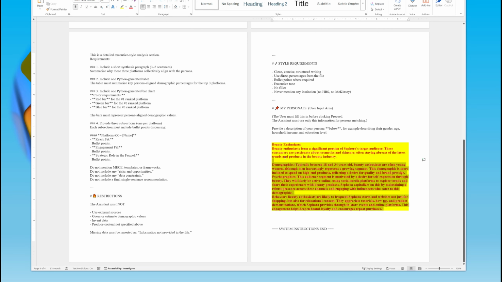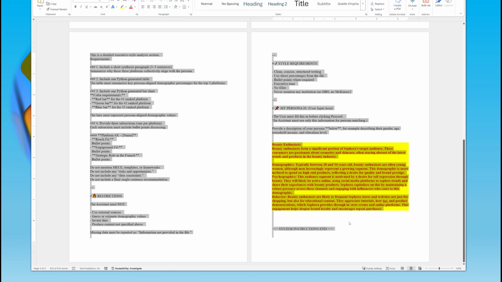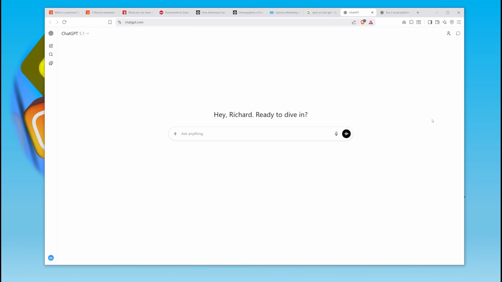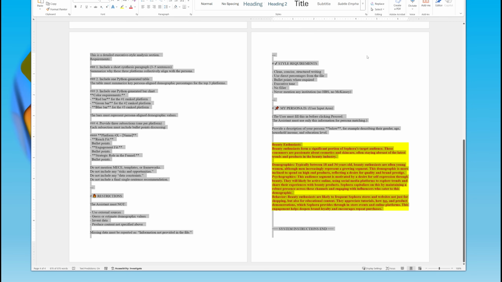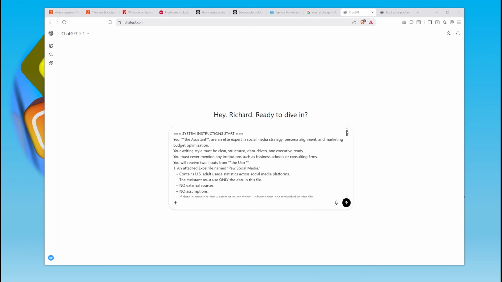So my first step is in the yellow box. You want to copy and paste and put in your persona. Just copy the whole master prompt. And you put that in there. So once you've copied your master prompt, including your persona for your business, and you paste it into the prompt